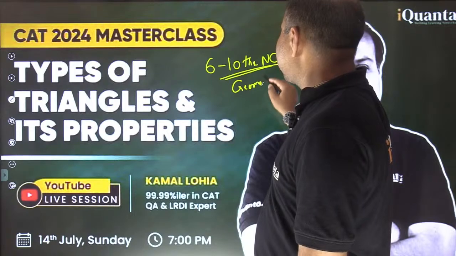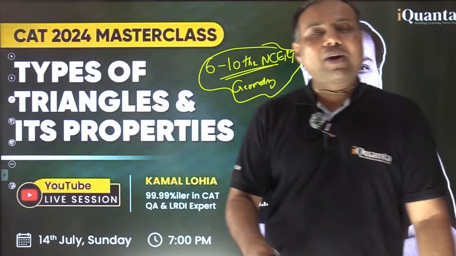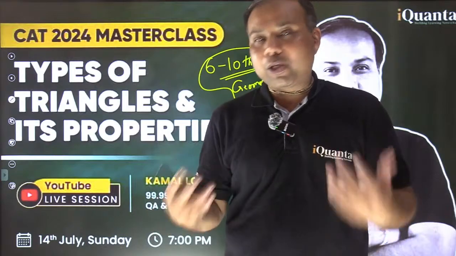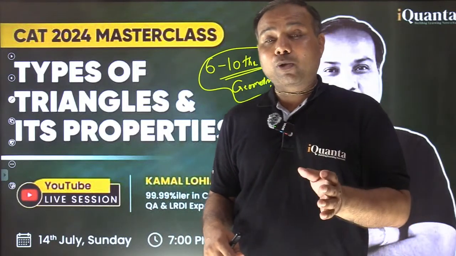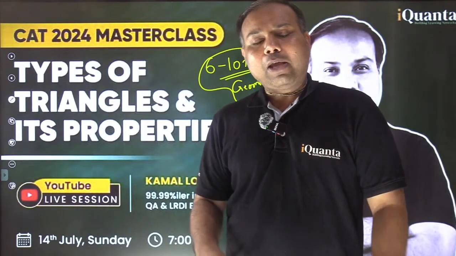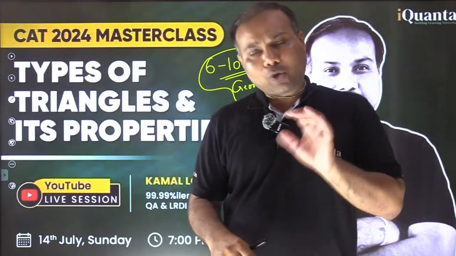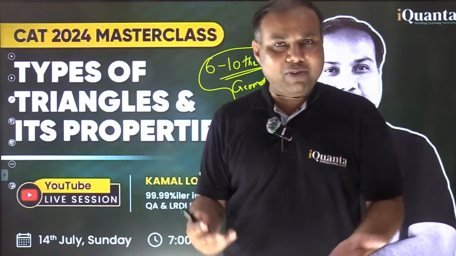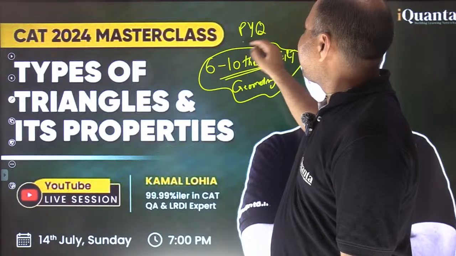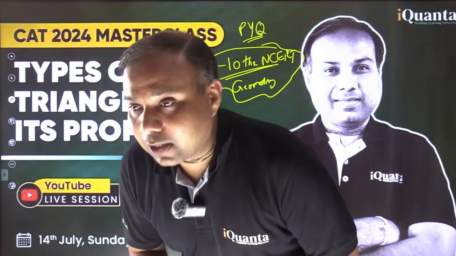The complete geometry part, the theory part, as well as the questions, you will find the best variety of questions and almost all the concepts which are being used in CAT, and some of the questions have been taken from exact NCERT books as well. So if you are not good at basics in your geometry part, refer to these books, and if you are good, then also it is a good practice material to begin with at least. Fine. And after that, of course, the previous year's questions are the best resource, and you are going to get enough study material here also for practice. Okay.